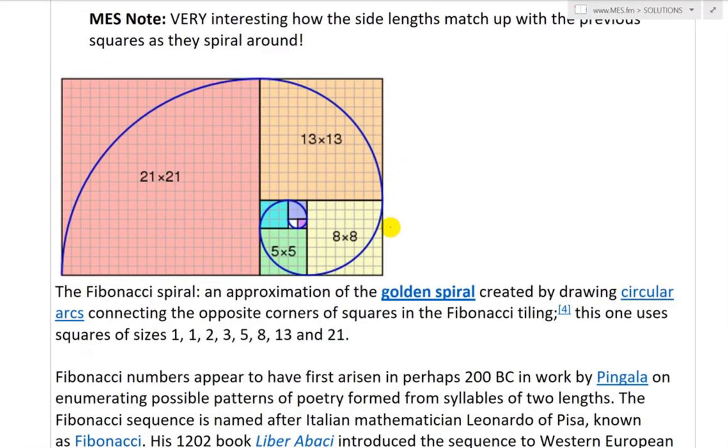And here's further. Here's a Fibonacci spiral, which is an approximation to the golden spiral created by drawing circular arcs connected at the opposite corners of squares in the Fibonacci tiling. So these are the opposite corners, like that goes to here, this goes to here, and you start off like that. And very fascinating stuff indeed. And this one uses squares of size 1, 1, 2, 3, 5, 8, 13, 21.